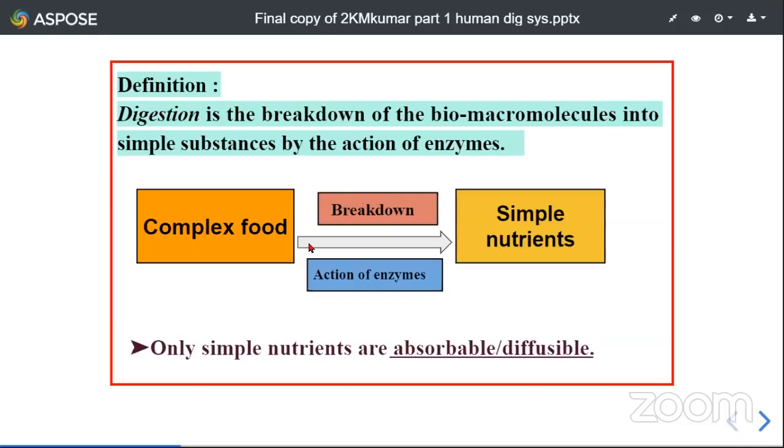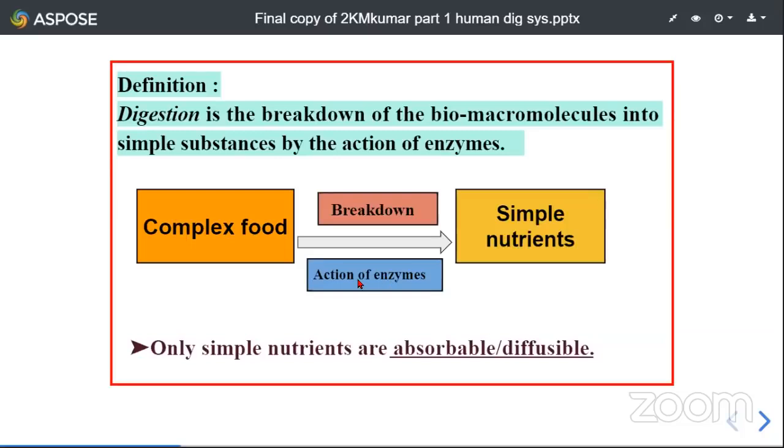Let us make it more simple, to help our understanding. The complex food is converted into simple nutrients. It is as simple as this. The complex food is converted into simple nutrients, and this process is called digestion. And this is done with the help of enzymes.